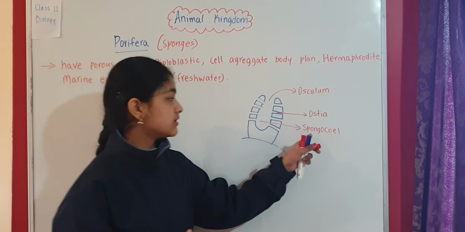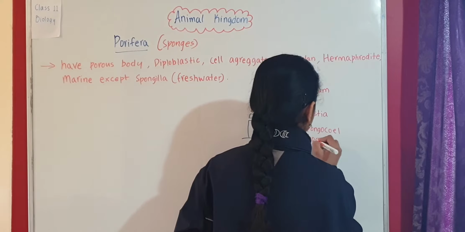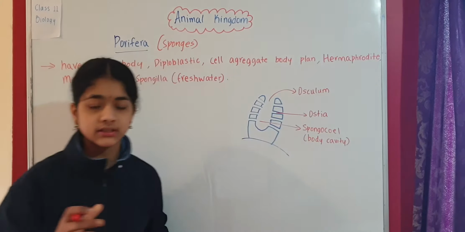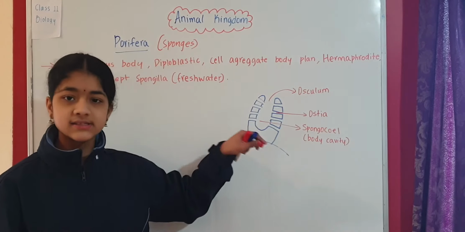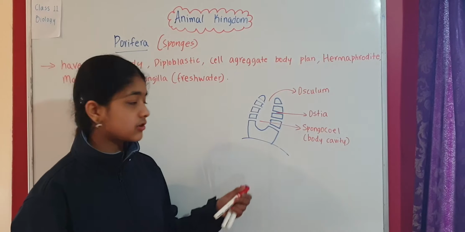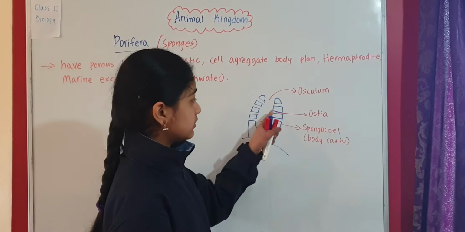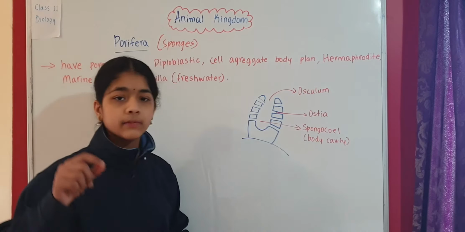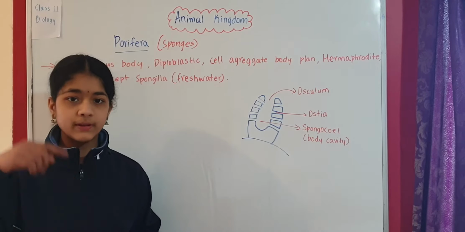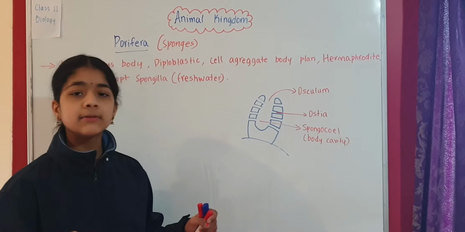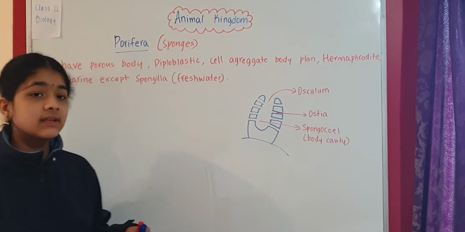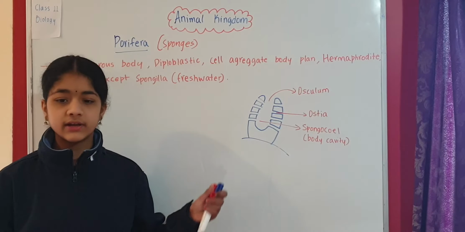So this spongocele, or body cavity, is the main body cavity of the sponge, where all the structures present inside the sponge are found. These are the three important terms that we need to remember. Ostia are the pores on the surface of the body. Osculum is a large opening on the upper side. Spongocele is the body cavity of the sponge. So this is about the three terms related to the sponge.